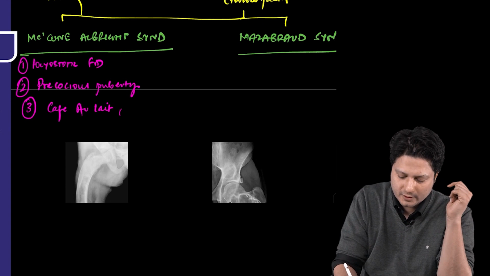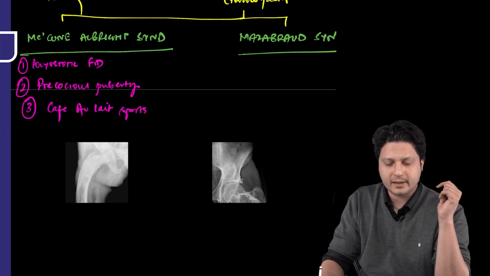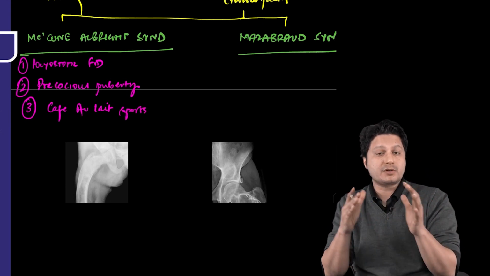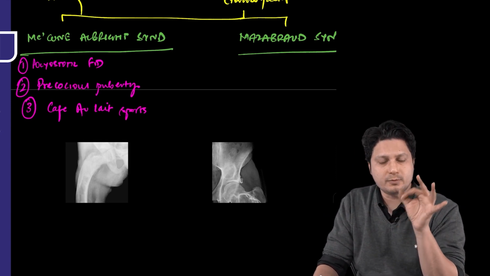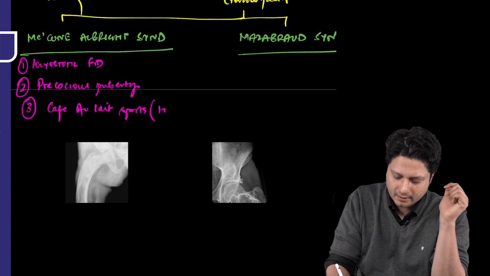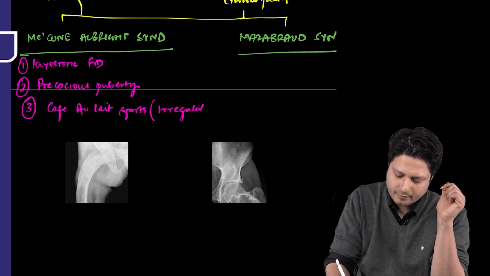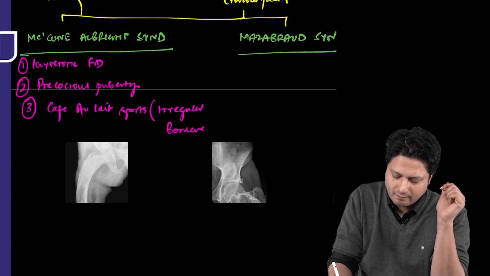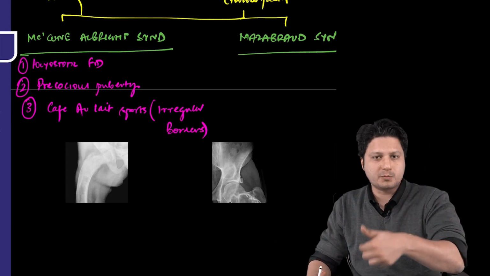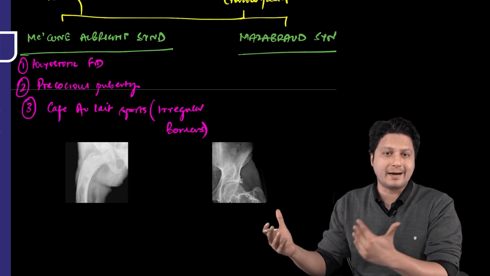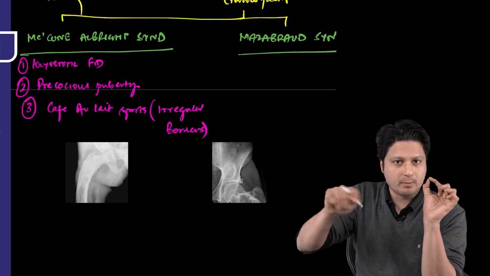And you know, cafe-au-lait spots more commonly are identified in two conditions. One is neurofibromatosis type 1 and the second one is McCune-Albright syndrome. Now in McCune-Albright syndrome, these cafe-au-lait spots are having irregular borders. That is the only difference. While in case of neurofibromatosis type 1, these cafe-au-lait spots or the coffee colored spots spread over the trunk, abdomen and axilla are having regular borders.